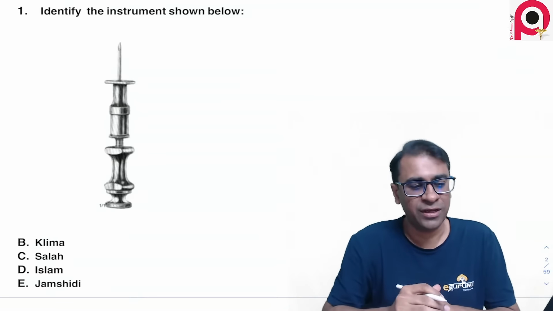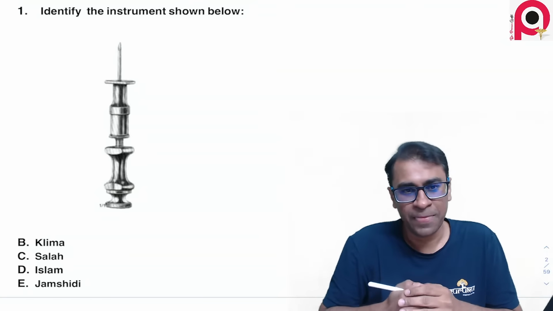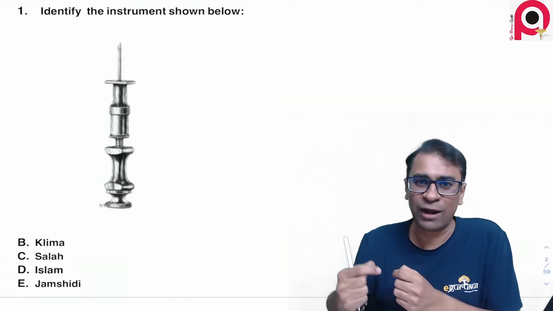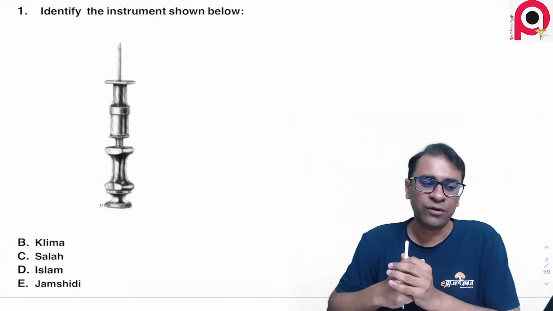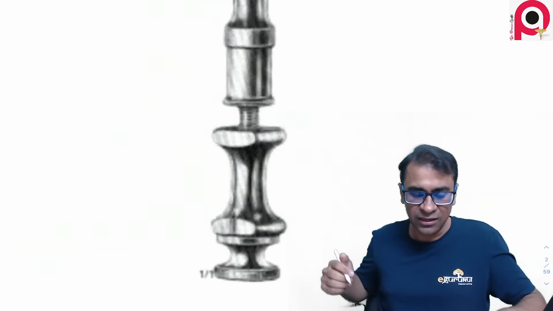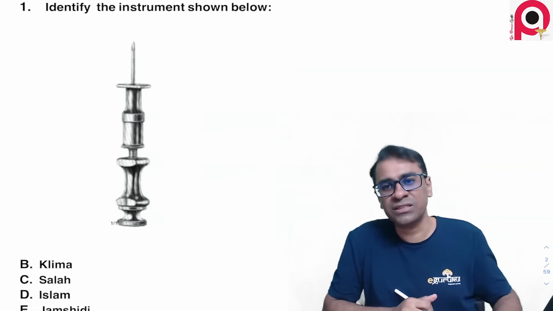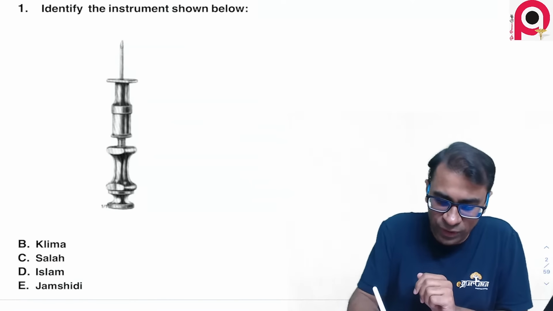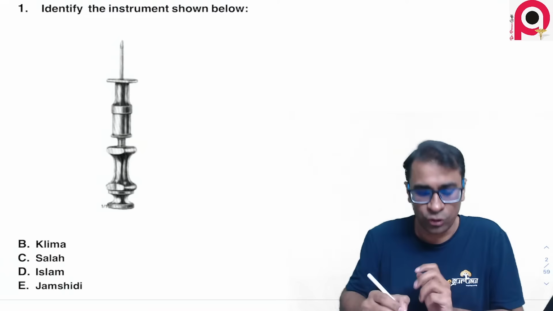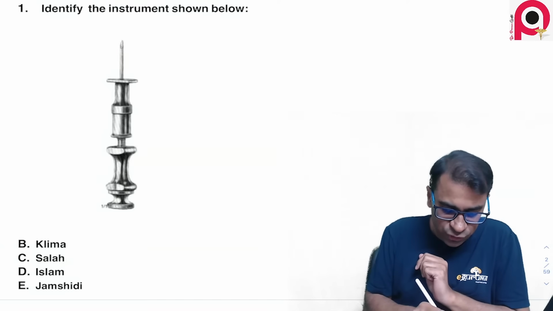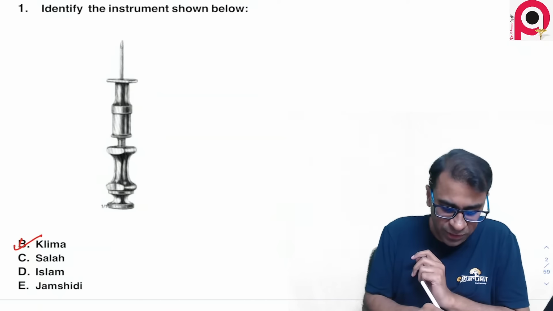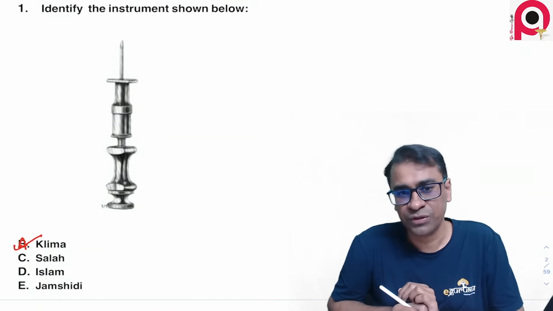Identify the instrument which was shown here. So guys, this is actually a bone marrow aspiration needle, and very importantly, when you look at this needle, there is no side screw. Now this is one question which we always discuss in our class also. When there is no side screw, the answer to this question should not be Salah, because Salah has a side screw. So the answer should be A. It must be Klima.